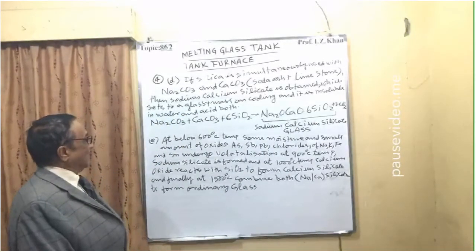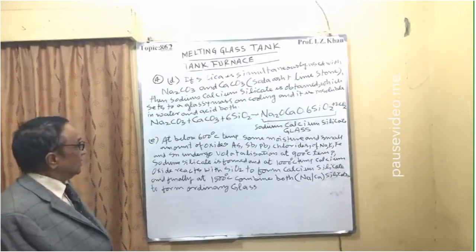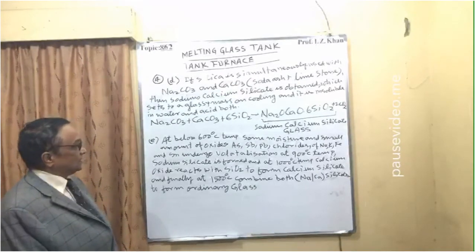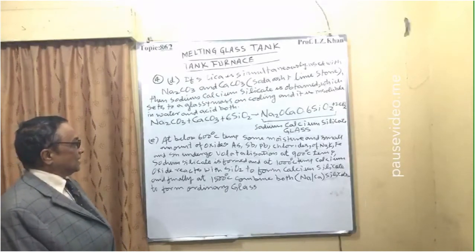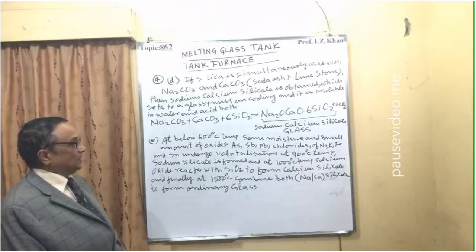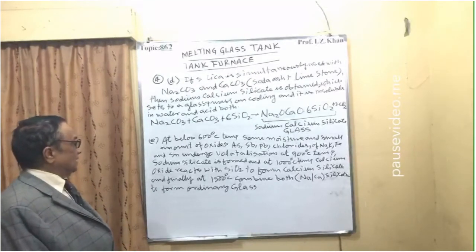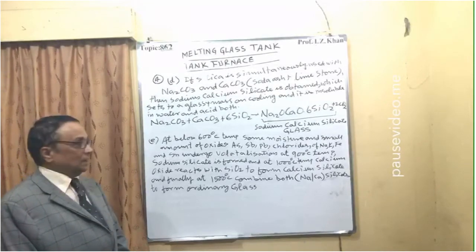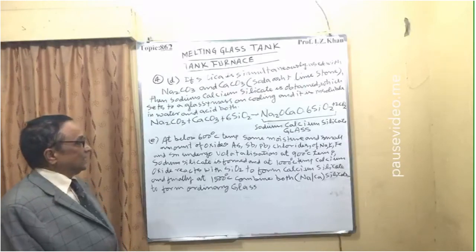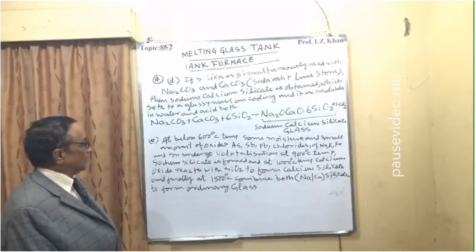E. At below 600 degrees centigrade temperature, what is happening inside the furnace? When the temperature is below 600 degrees centigrade, some moisture and a small amount of oxides of As, Sb, Pb, and chlorides of sodium, potassium and iron and Sn undergo volatilization. They will be volatilized at 900 degrees centigrade temperature.